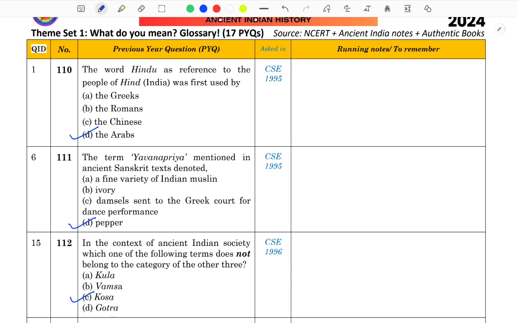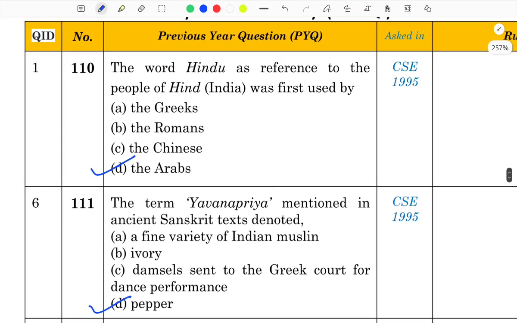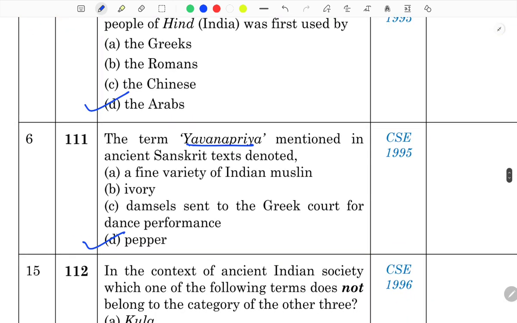We have seen the entire script, made out of these terms. So this is the first question. The word Hindu as reference to the people of Hind was first used by the Arabs. We have seen in Persia it has been used, so that's the same region, the Arabs. The term Yavana Priya mentioned in the ancient Sanskrit text denoted pepper. And who were the Yavanas? Your Kushanas, the Greeks, the Westerners.